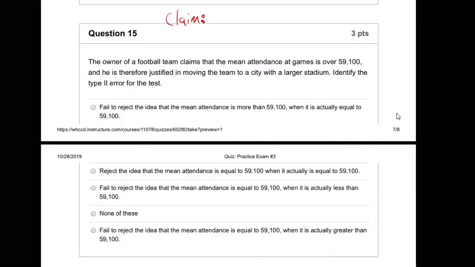So what's being claimed here? Claims the mean is over 59,100. So the mean, what does over mean?